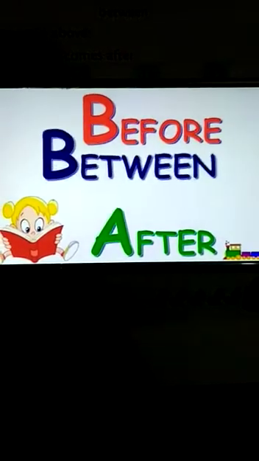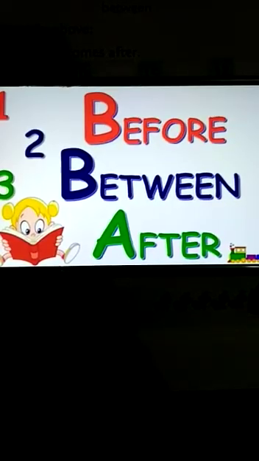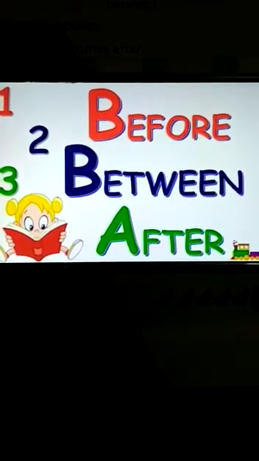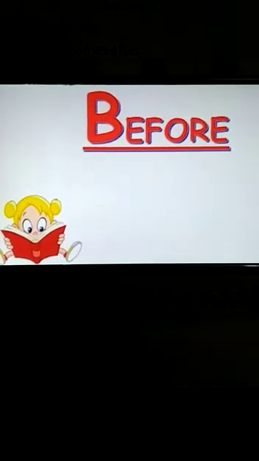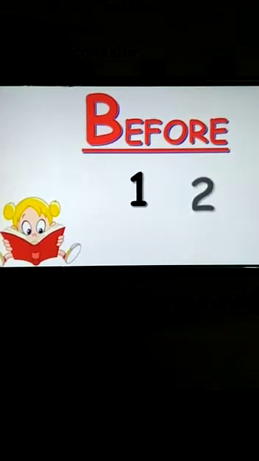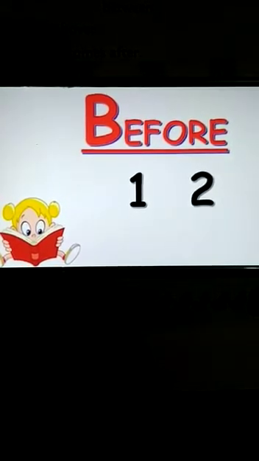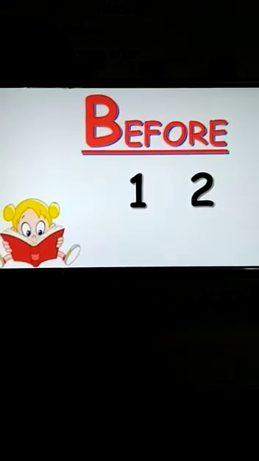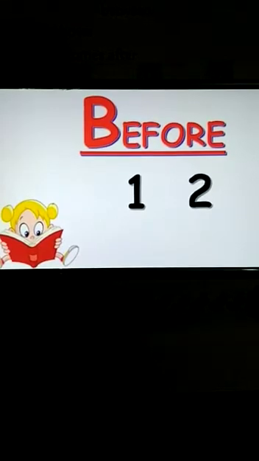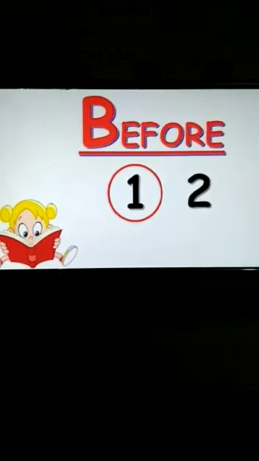After and between numbers. So let's get started. Now let's learn before concept. Here we have two numbers 1 and 2. And can you find which one is before 2? The number which comes first is called the before. So here 1 is before 2.